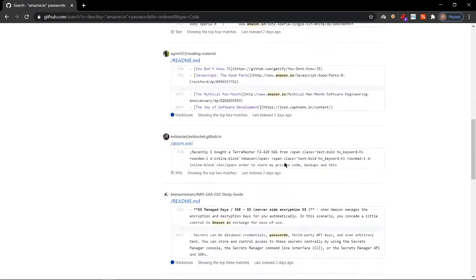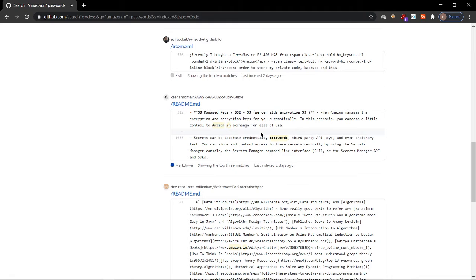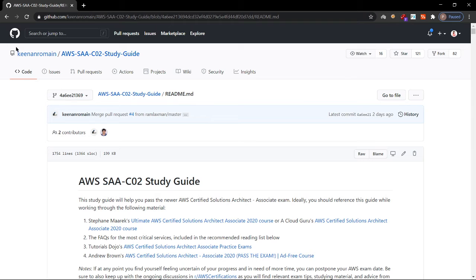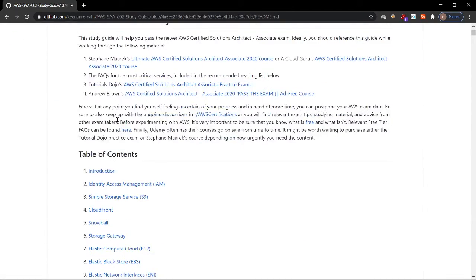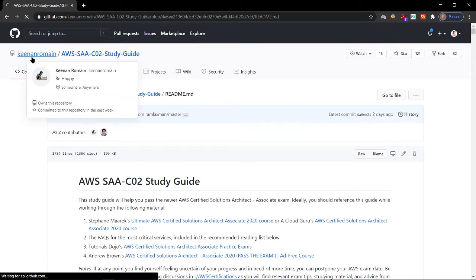Similarly, you can search for passwords anywhere. If you are able to find some passwords, you can search for that password. Consider this is having the password, let me click on it. See, as I said earlier, this particular portion is the username, and after the slash will be the repository name which they have given in their username. If you are finding a password, you just have to click on the username.